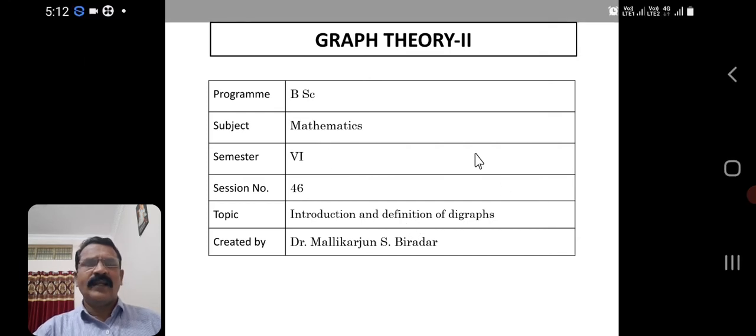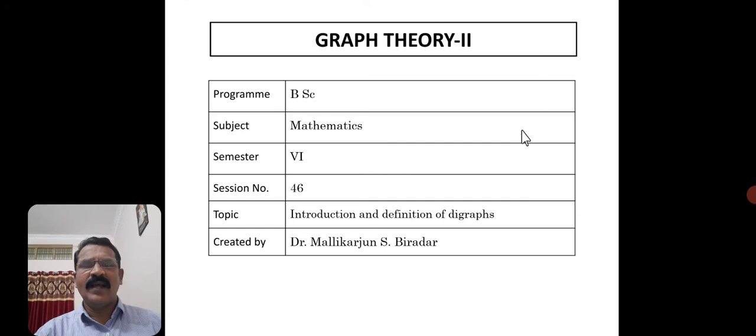Suppose I ask someone where they are going, what would be the answer? That person may say, I am going to college, I am going to Gulbarga, I am going to Mysore. Like that, the person will name some place. It implies he is traveling from one place to another place, so there will be a direction. Suppose a person is traveling from Bangalore to Mysore.